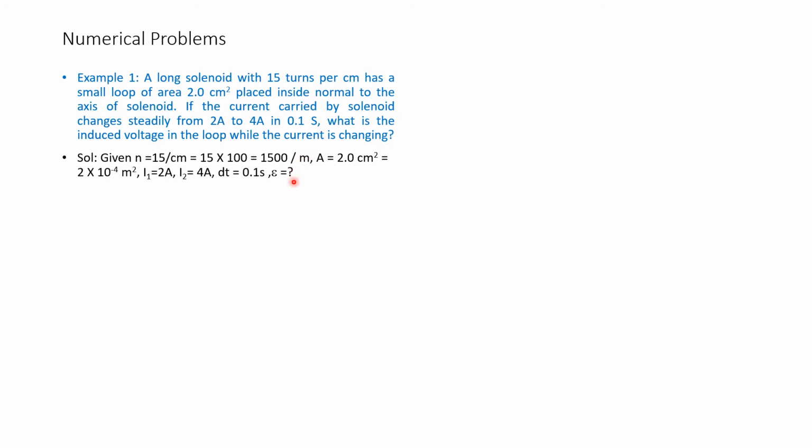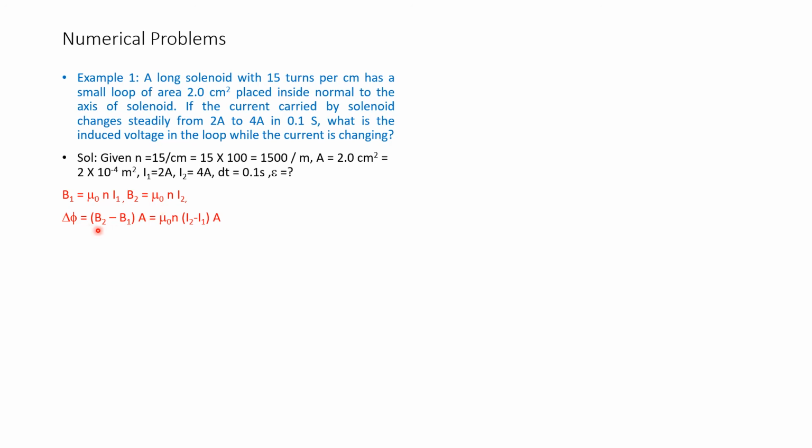The question asked is to find out the induced voltage E. We know the equation B1 is equal to mu naught N I1. Initial magnetic field is equal to mu naught N into I1, and finally B2 is equal to mu naught N times I2.